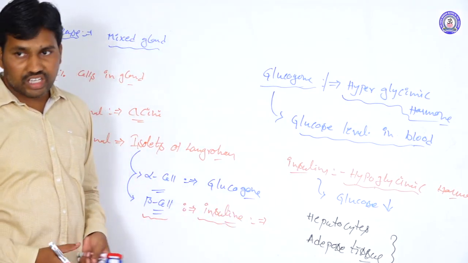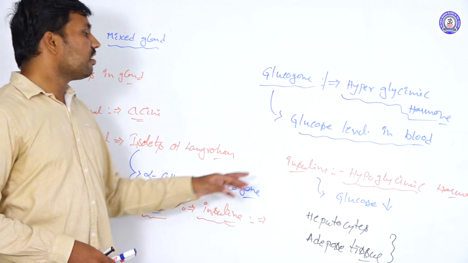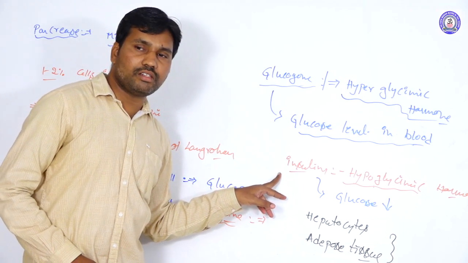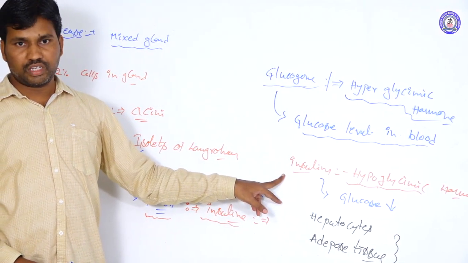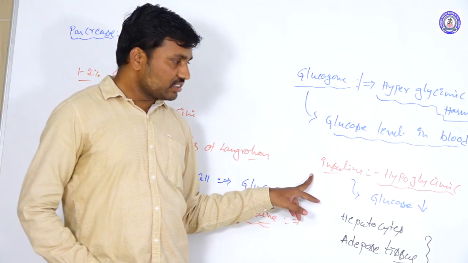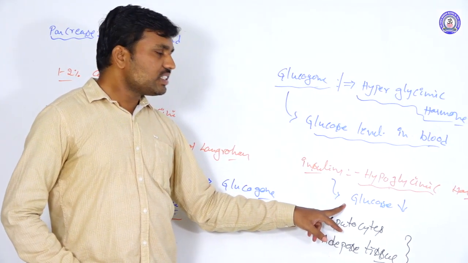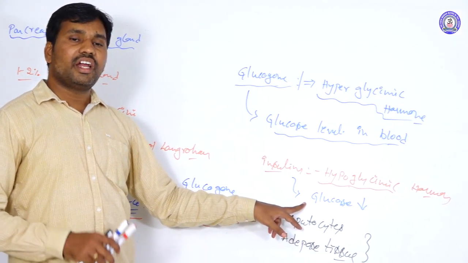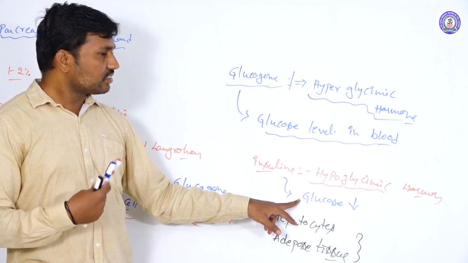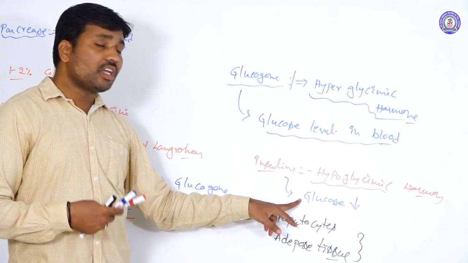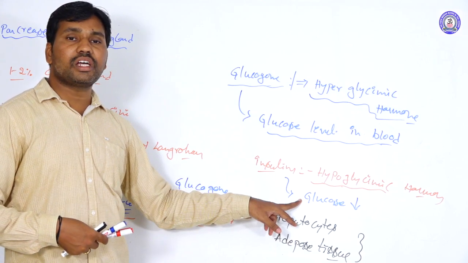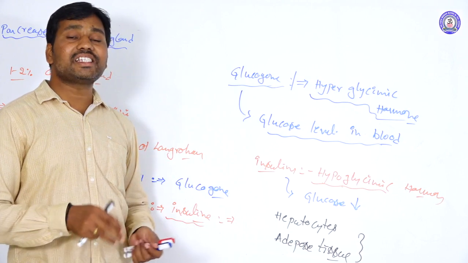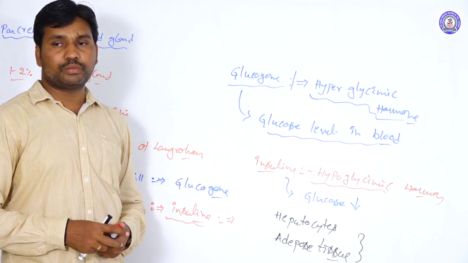Suppose defects occur and the insulin concentration decreases in the body. The required quantity of insulin is not produced. In that condition the glucose levels rise in the blood, and after a certain duration the excessive glucose is excreted through the urine also.